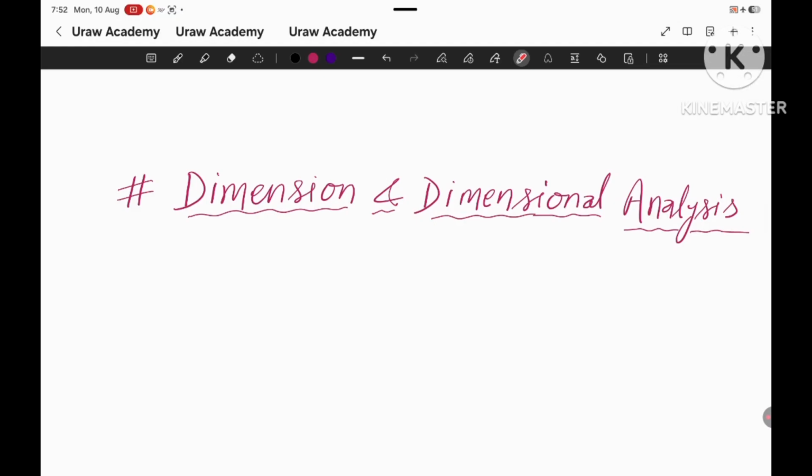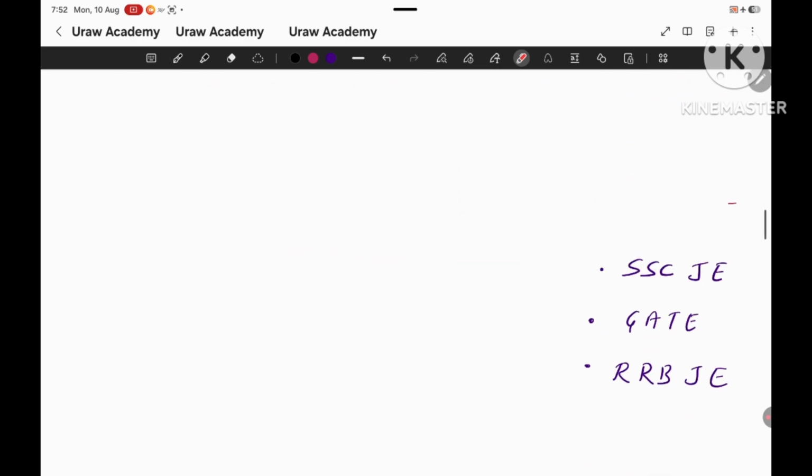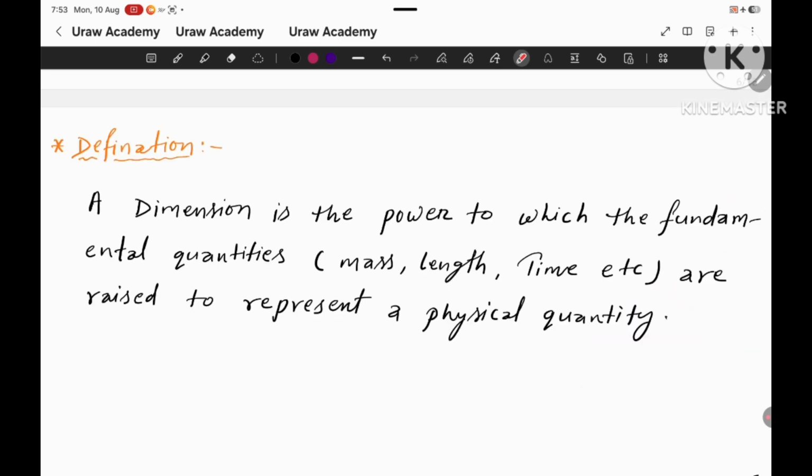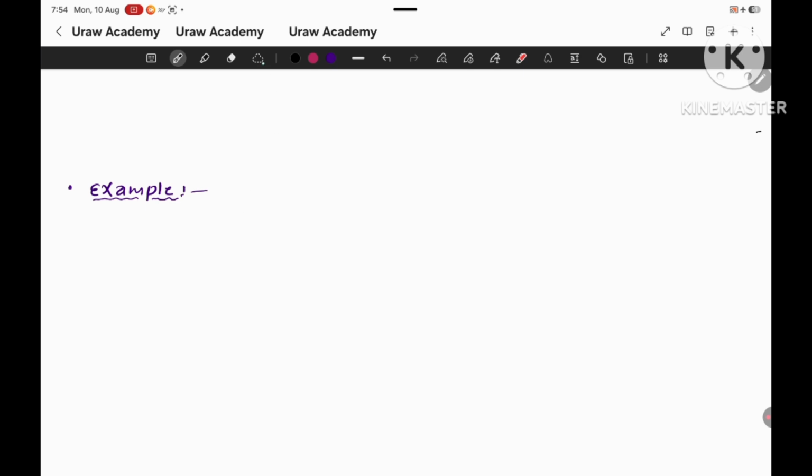In today's lecture, we will study dimension and dimensional analysis, an important topic for SSC, JEE, GATE, and RRB JEE. Let's see what a dimension is. A dimension is the power to which the fundamental quantities like mass, length, time, etc. are raised to represent a physical quantity. Let's see an example.